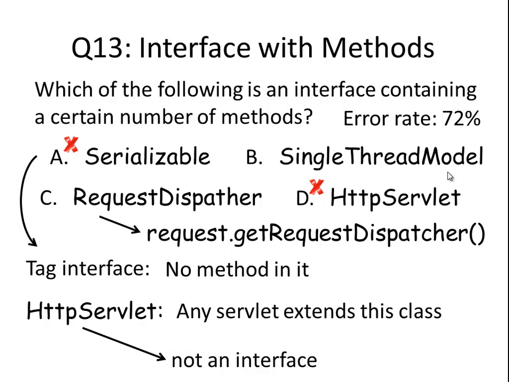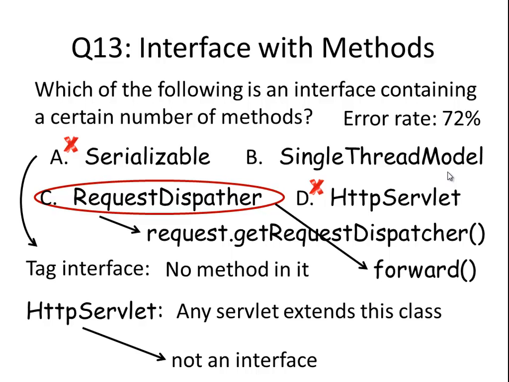So we know it is an interface, but does it contain any method? Yes, we use the forward method of this interface. So it has at least one method. Actually, it has 2 methods, forward and include. But here we have enough information to say that C is the correct answer, so we don't need to look at option B.